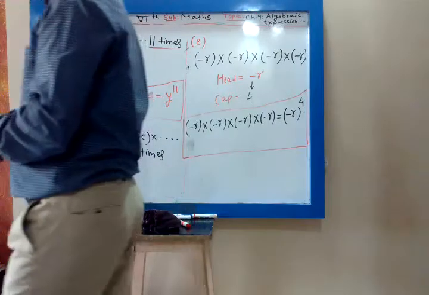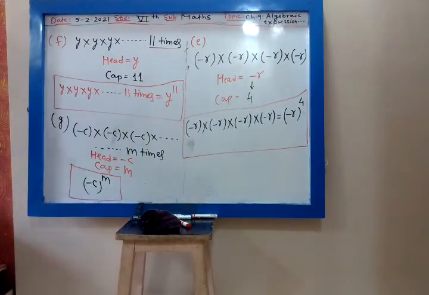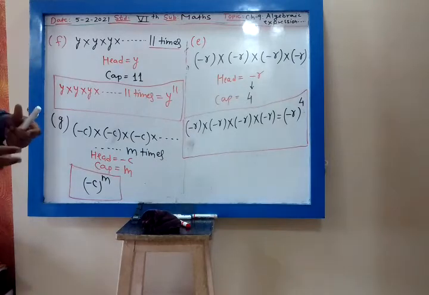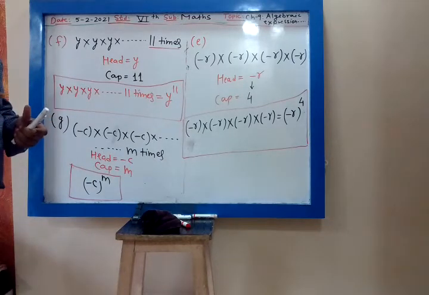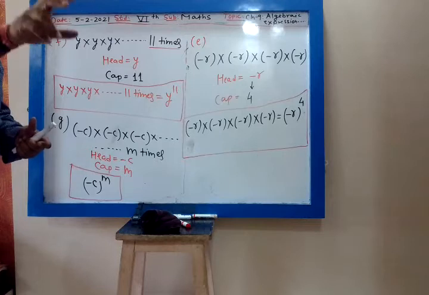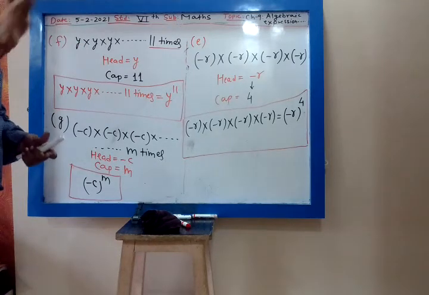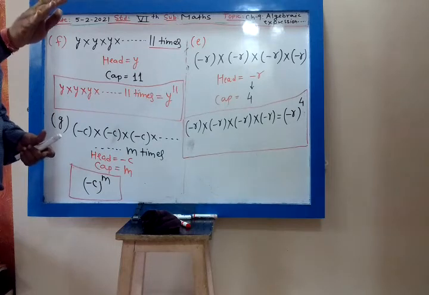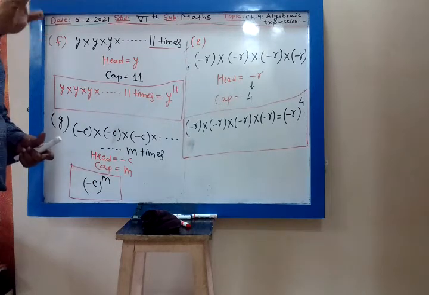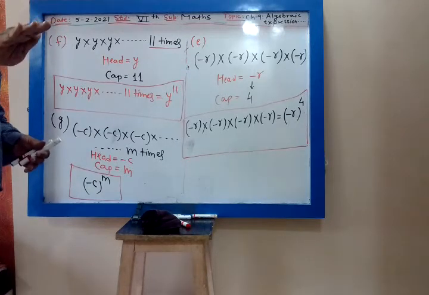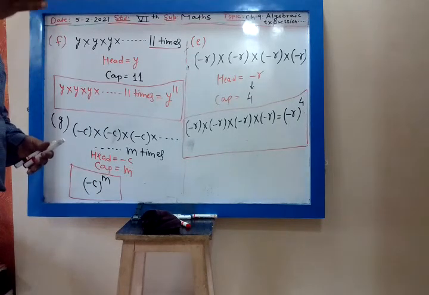So what is the first question? Writing in the exponential form means placing a cap over the head. My head is the term or variable, and cap is the power or exponent, or the number of times it is multiplied.